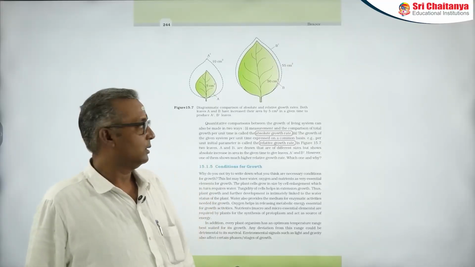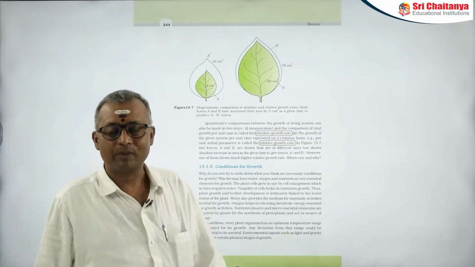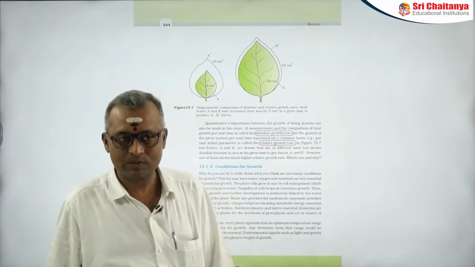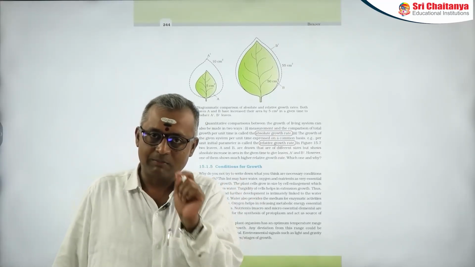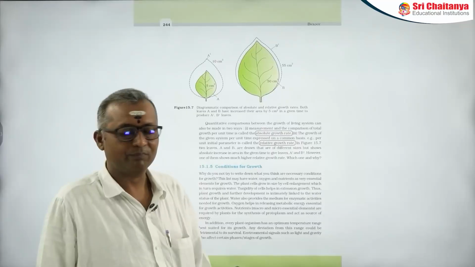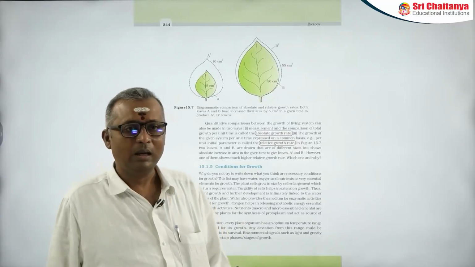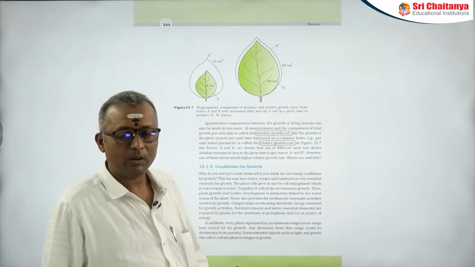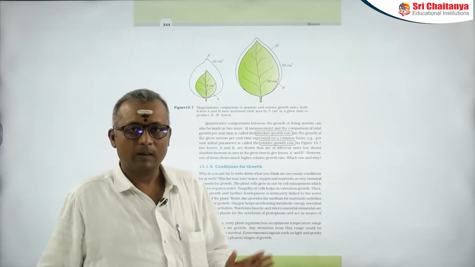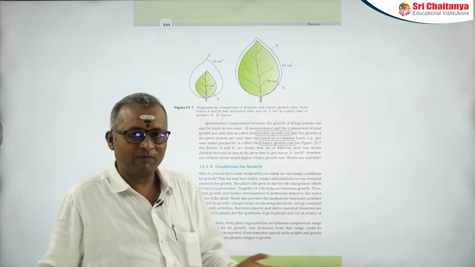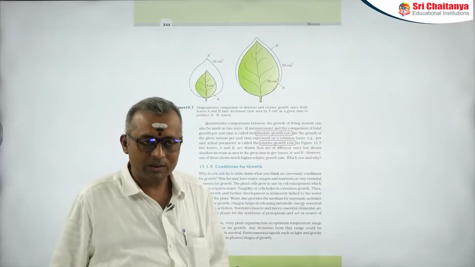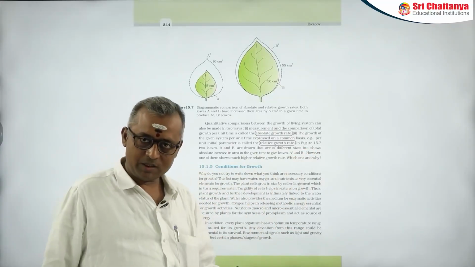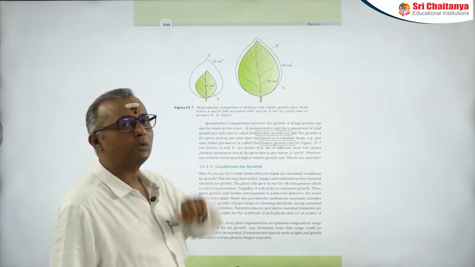That is, you can simply say it is the growth of a given system per unit time, or simply, final size minus initial size. That is absolute growth rate. And relative growth rate is one where you are comparing the growth of two different organs or different organisms in a given time. So growth per unit time divided by initial growth into 100 will give you the relative growth rate.